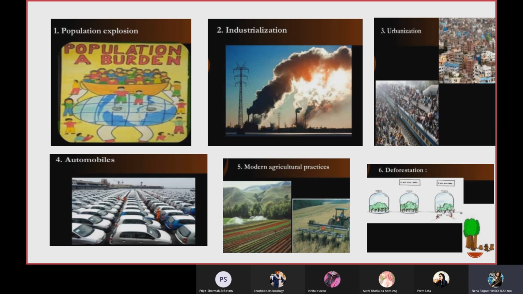Next is deforestation. We all know that deforestation leads to desertification over time, and if deforestation continues, once there will be a time when the whole land would be desertified, and this will of course lead to the extinction of even the human race and even the other organisms.